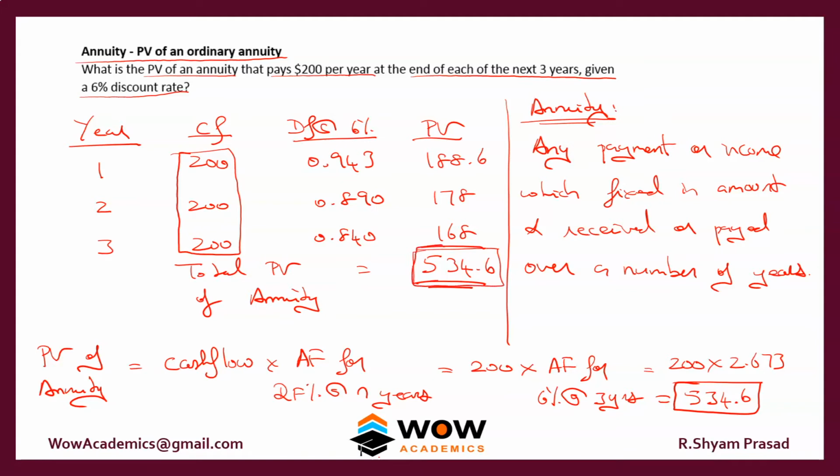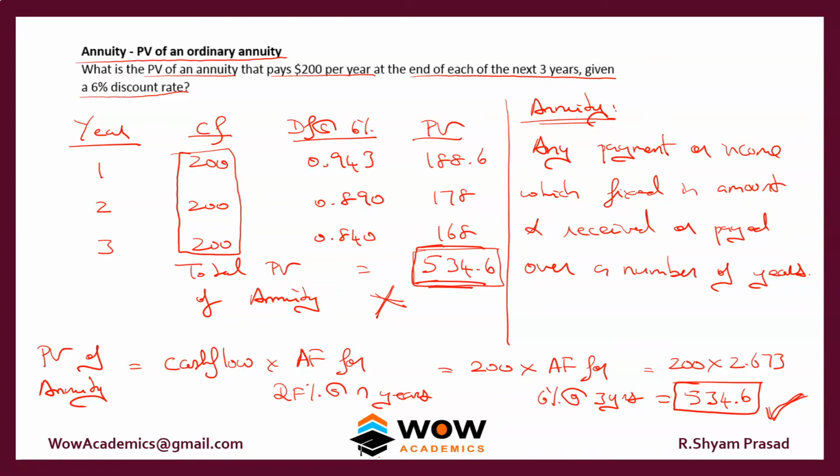That is, if you're going to work out an annuity, there's no requirement that you have to do a table like this. You can just work it out in a simple line and directly get the answer. If you're very comfortable with annuities, you don't even need to show this writing. You can directly multiply 200 by 2.673 and get the answer. It is as simple as that.